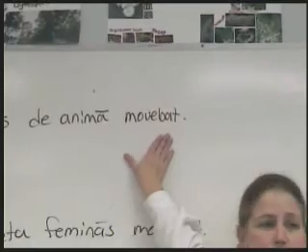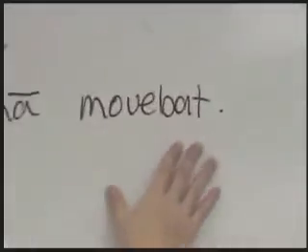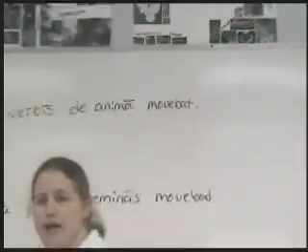What tense is it? Imperfect. We know it's imperfect because of the -ba. Anytime we see a -ba, we know it's imperfect. So, "was moving." Okay, so now we've got a good idea of what's going on.